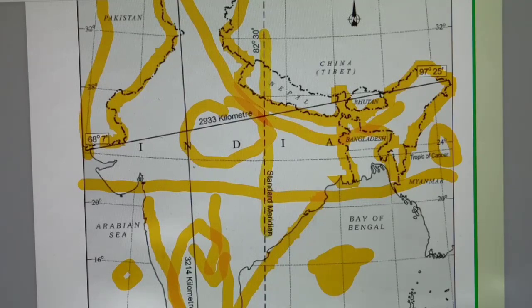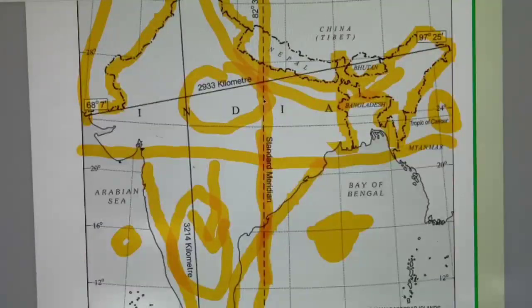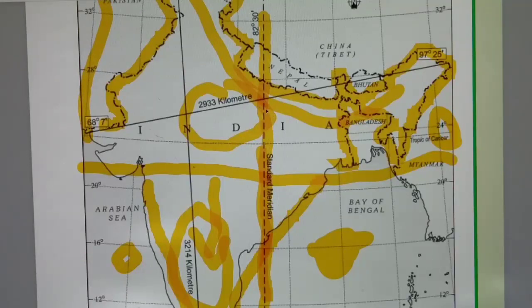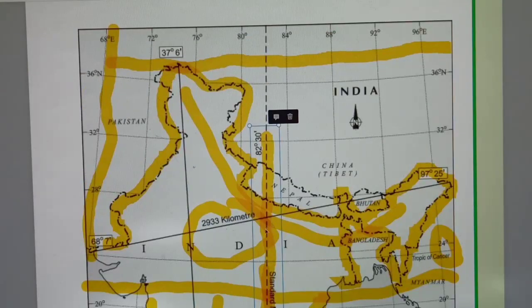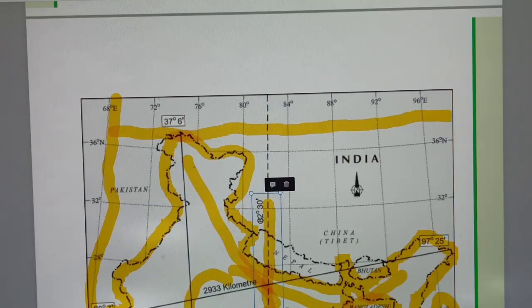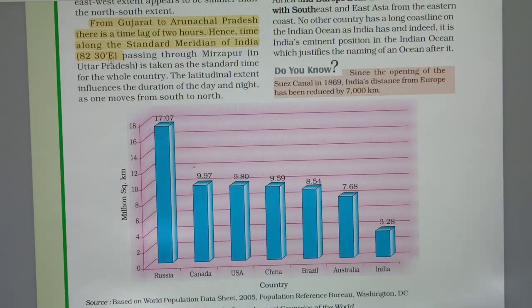It goes through the middle of the country, starting from the boundary of Sri Lanka, and is 82 degree 30 minutes east, passing through Mirzapur in Uttar Pradesh.